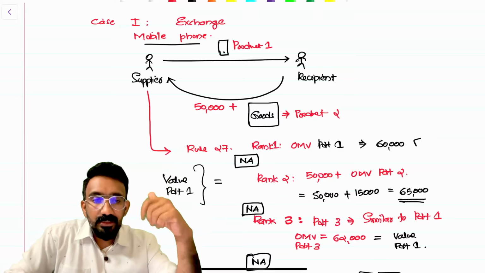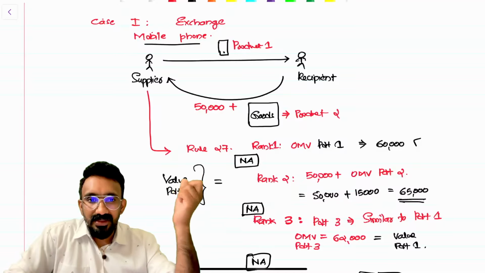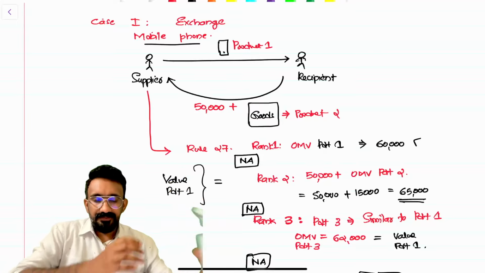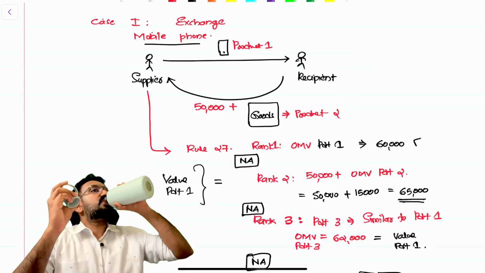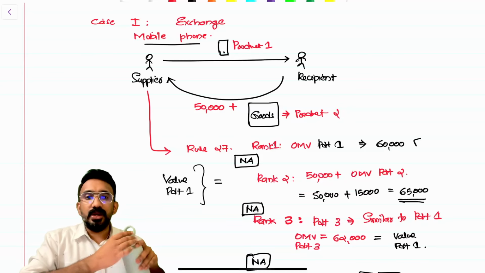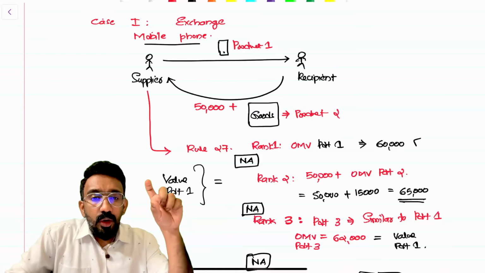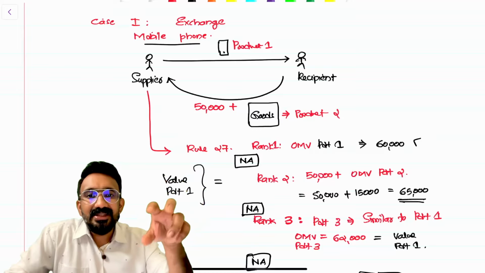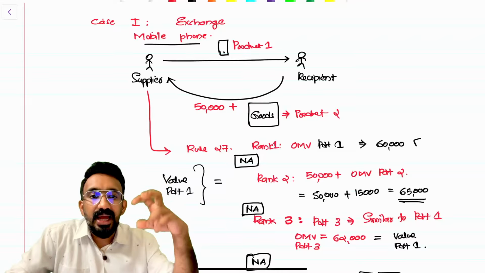If it was not available, NA, that's when I'll go to rank number 2. What does rank number 2 say? Open market value of non-monetary consideration plus money value. Look at the goods that you have given in exchange. There will be some kind of a second-hand value for that. You take that value. Let's assume the open market value of product 1 is 60,000. That's not available. Then what do you do? You take open market value of product 2. Say the old mobile phone was 15,000 in value plus 50,000 is the money value that you have received. So 65,000 will act as the value of supply.